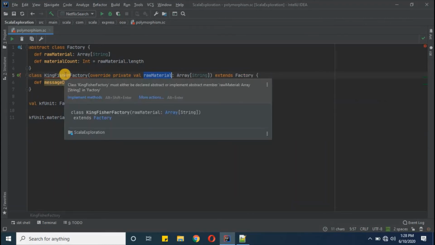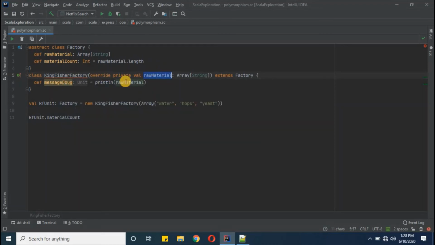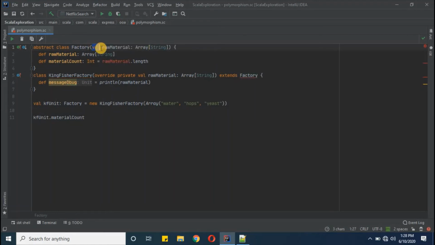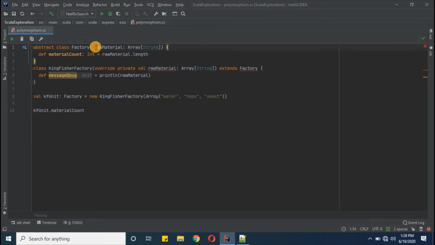Okay, so we are getting a compile time exception here. It must be either declared as abstract or implement the abstract member called raw material. We are getting this compile time error because this has been defined as a factory class body member. Now this also we can keep as raw material here in the primary constructor of this abstract class.